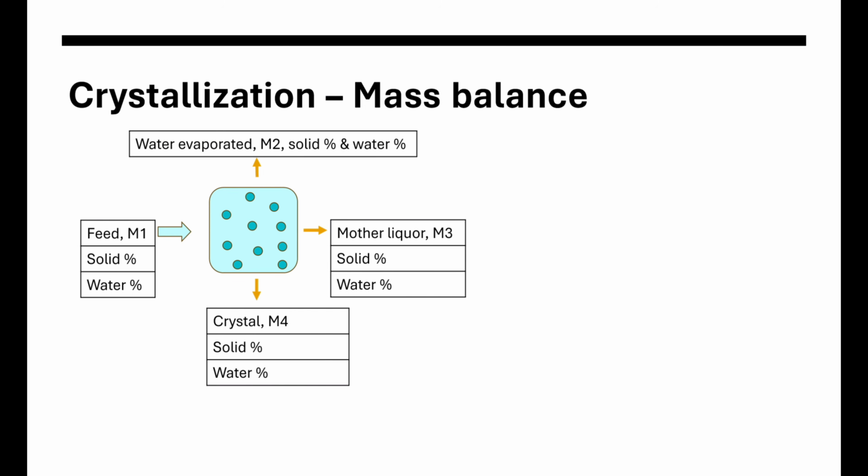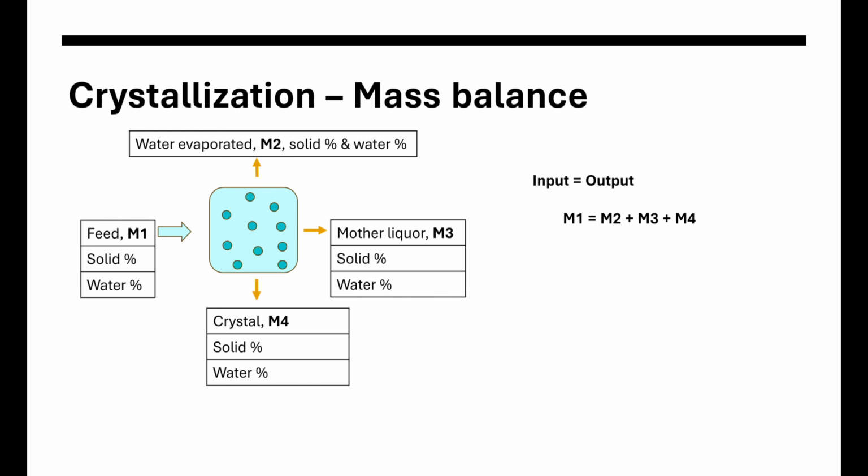Each stream will have its own solute percentage and solvent percentage. Here in this slide, I have mentioned solid percentage and water percentage. Sometimes the solvent will be water because it's an aqueous solution, and the solute will be considered as solid, as we were using in drying problems. To make the mass balance in crystallization look the same as what we followed in dry air, I have used the terms solid percentage and water percentage.